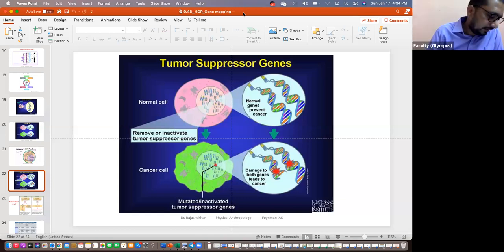So basically it is 9.4b, sex chromosomal abnormalities. The best thing in the physical anthropology part is that they just try to rephrase it. They don't try to make it complicated. It's straightforward. If you understand the concept and examples, you'll be able to explain.